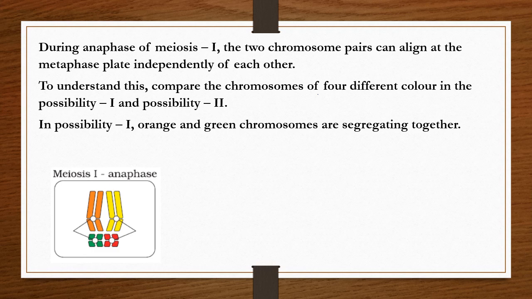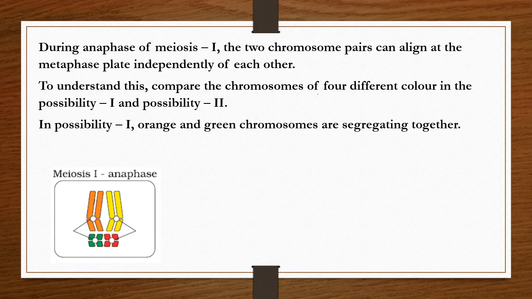Now in possibility 1, in this diagram, the orange and green chromosomes are segregated together, and in another cell yellow and red chromosomes are segregated together.